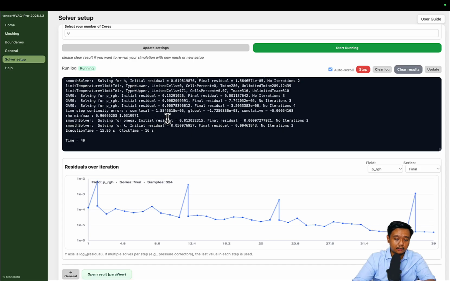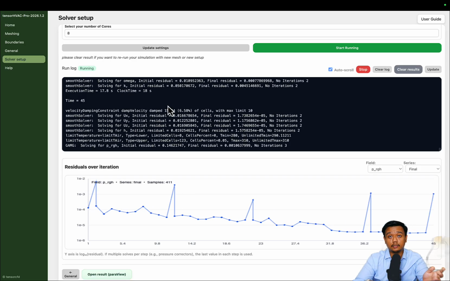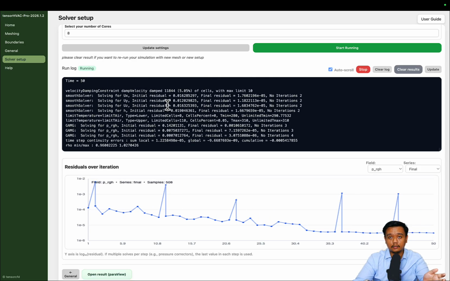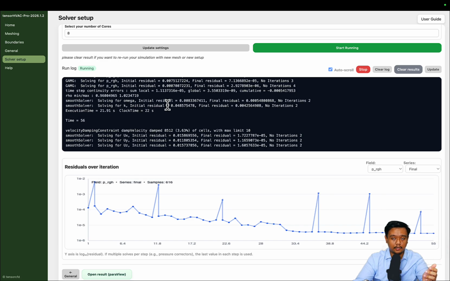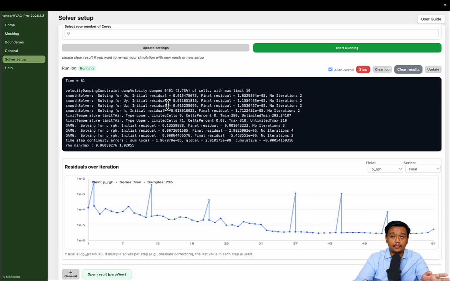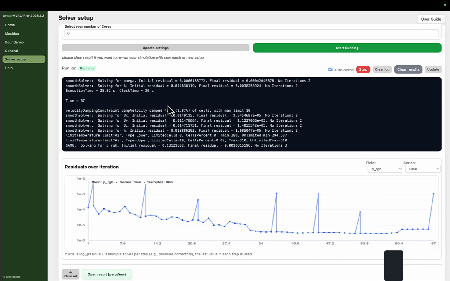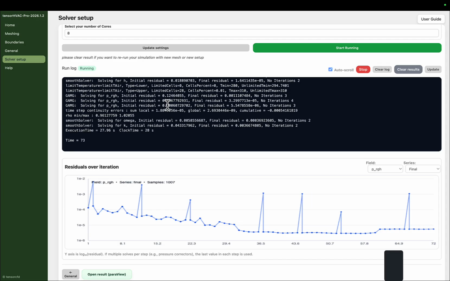And this is just the logs, so you can see if anything goes wrong, like errors display. You can easily find the troubleshooting in the discussion forum.